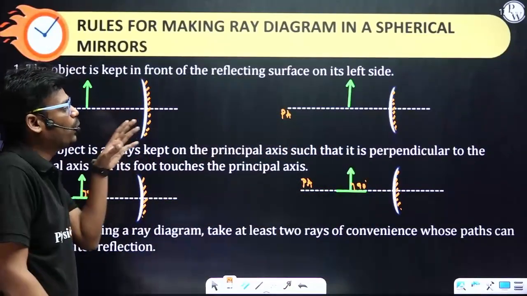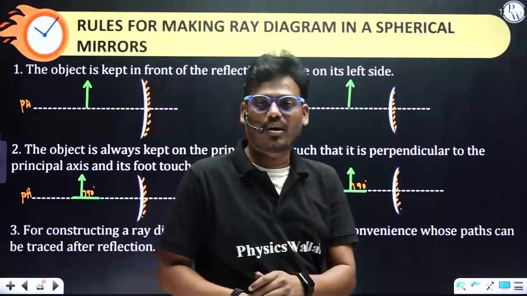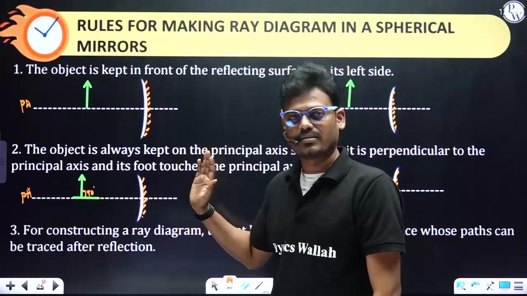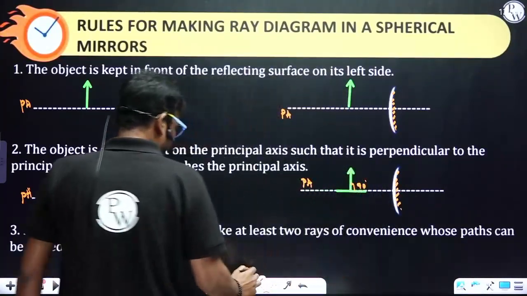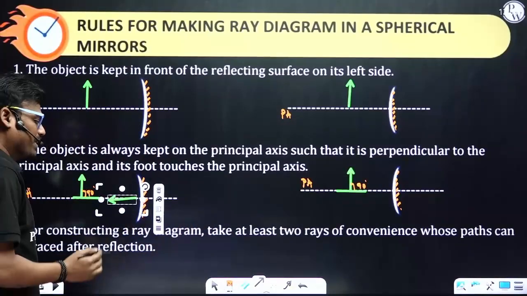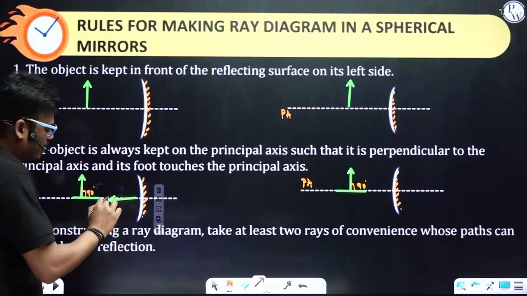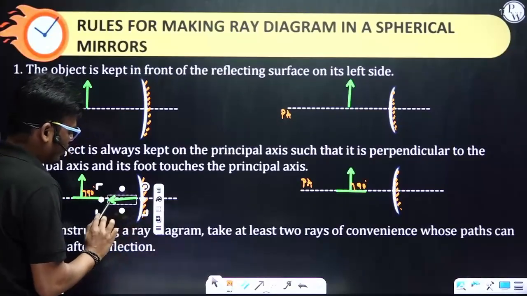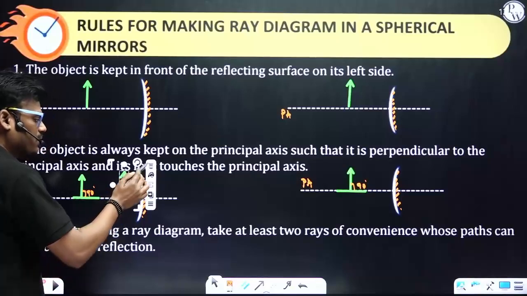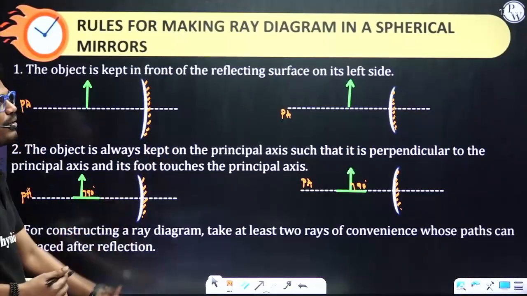So how to place the object is very important. We have to keep the object perpendicular to the principal axis. What if I consider the object is like this? It is not perpendicular, it is parallel to the principal axis. So to make it perpendicular, what do I have to do? Rotate this one and keep it on the principal axis. This is what they are saying in the second rule.